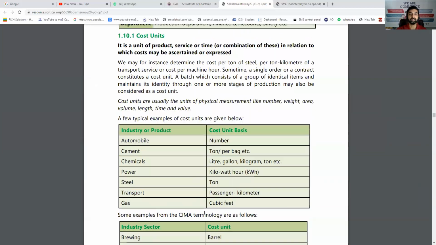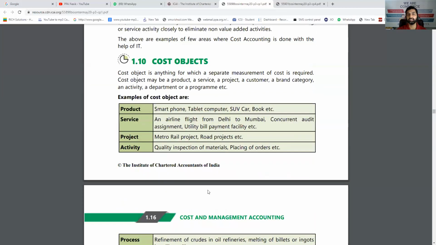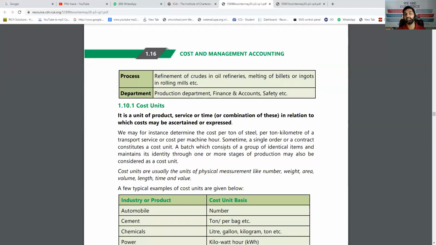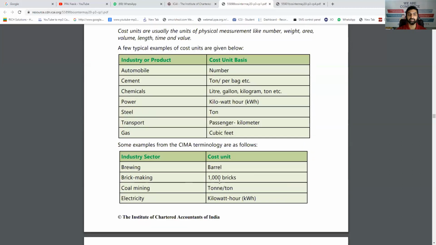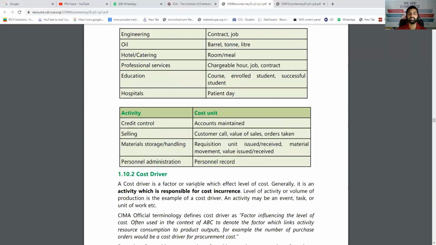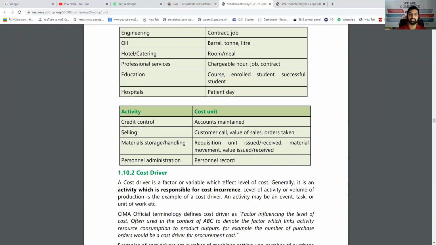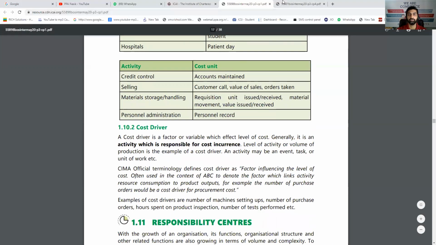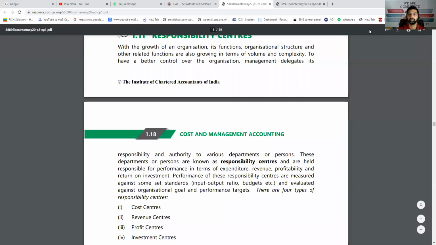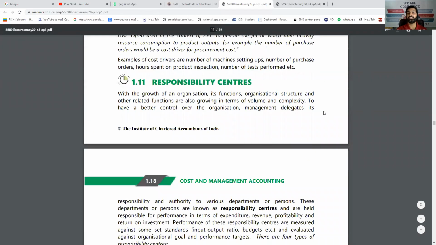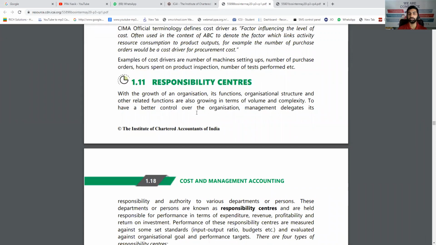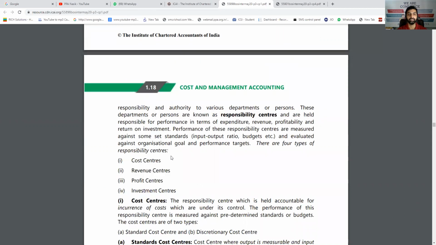So cost object is something for which cost is calculated. Cost unit is something in which way the cost is expressed. And the cost driver is something due to which the cost increases. So this can be a very good short note asked in exam. Now the next short note can be centers. That means responsibility centers. How will you fix the responsibility? So in every organization, you can divide the centers based on different things. You can have cost centers, you can have profit centers, you can have investment centers, and like that. Let's see what is that.